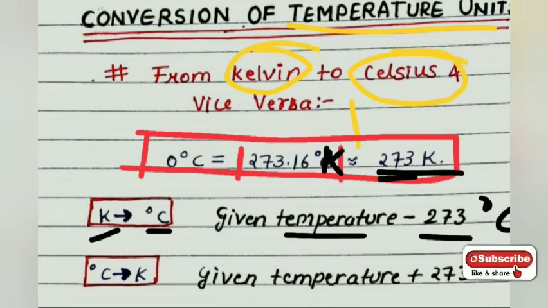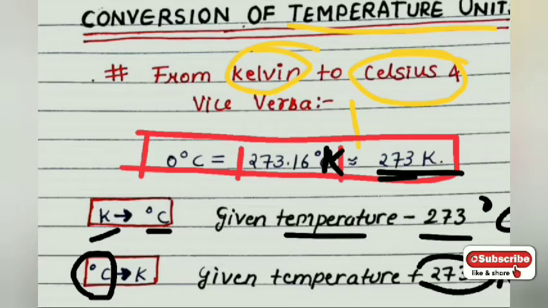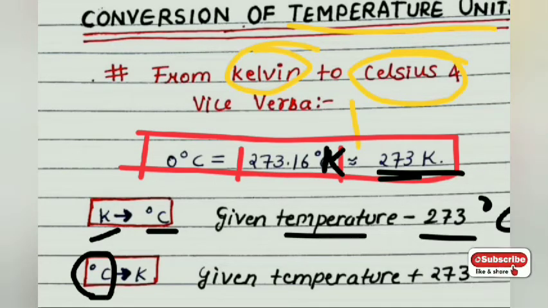Similarly, vice versa, if the temperature is given in degree Celsius and you have to convert it to Kelvin, then you have to do plus 273. With the given temperature you have to add 273, and the answer you get is in Kelvin. So these are the basic conversions that you have to remember anyhow, because they are going to be used in further classes also, and in this class also you must know these things.